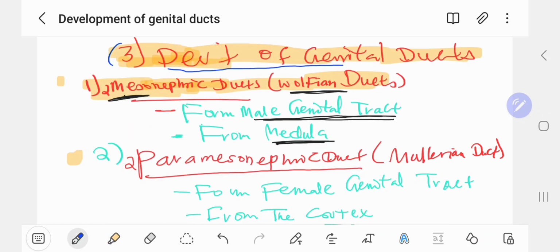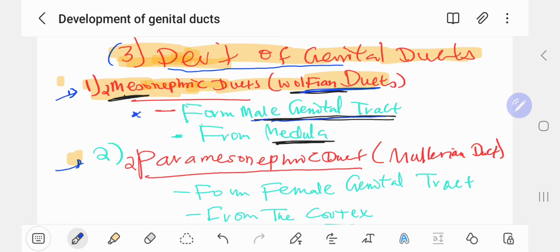The two main types are the mesonephric duct, the first one, and the paramesonephric duct. They are paired, by the way. Let us see them one by one. There are two mesonephric ducts. The mesonephric duct is also known as the Wolffian duct. They form the male genital ducts.